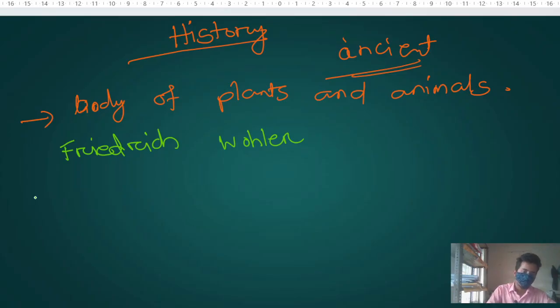The first organic compound which was prepared in a laboratory is urea.